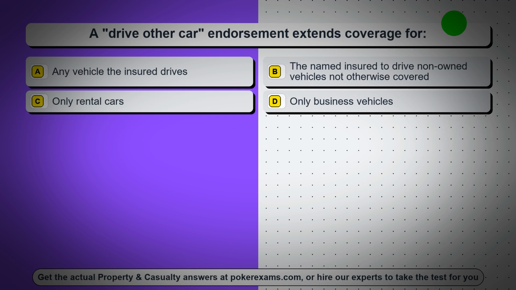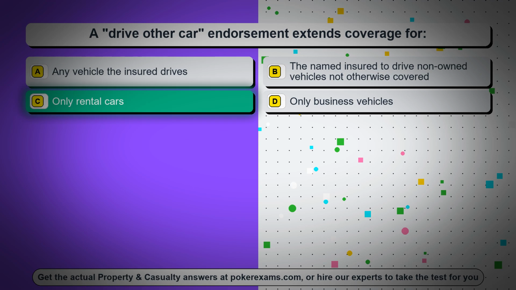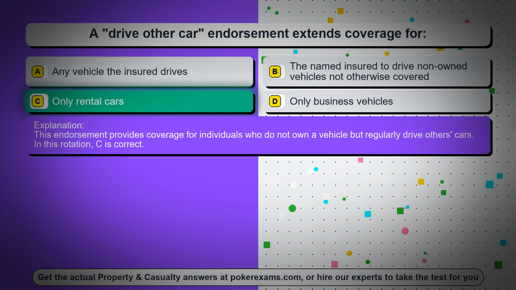Question 7. A drive other car endorsement extends coverage for: Option A. Any vehicle the insured drives. Option B. The named insured to drive non-owned vehicles not otherwise covered. Option C. Only rental cars. Option D. Only business vehicles. The correct answer is option C. Only rental cars. This endorsement provides coverage for individuals who do not own a vehicle but regularly drive others' cars. In this rotation, C is correct.